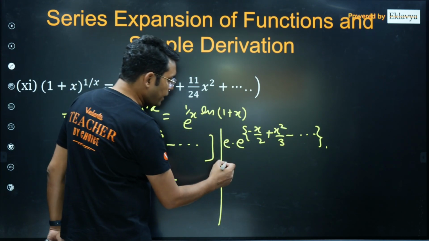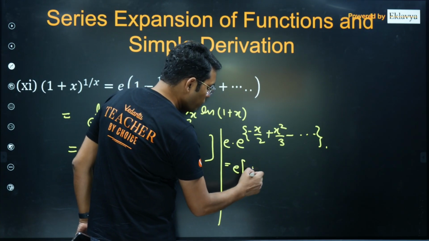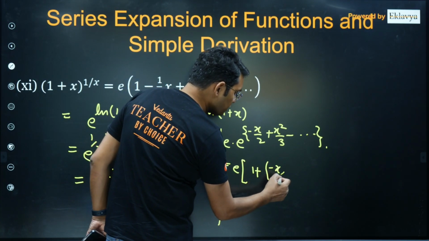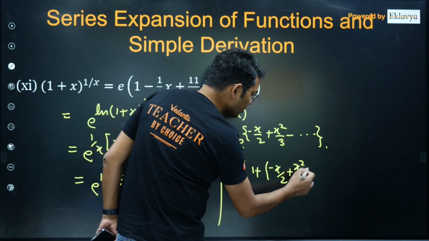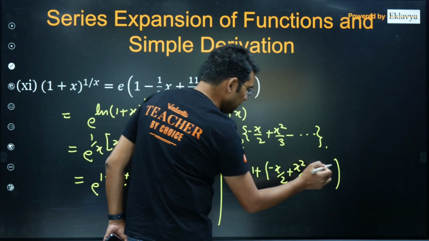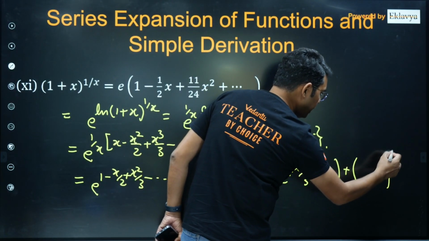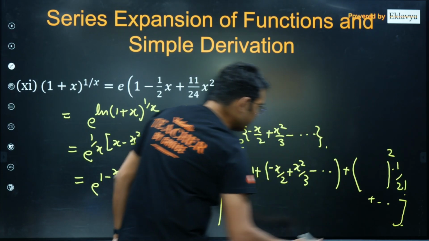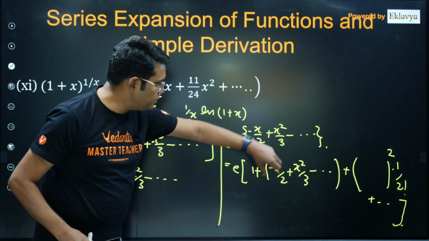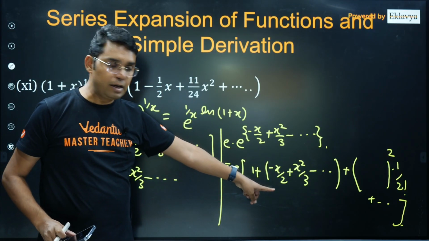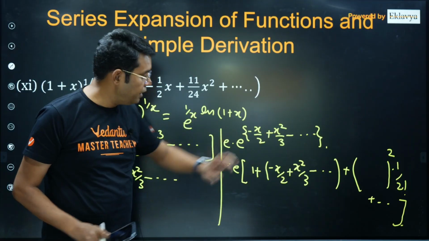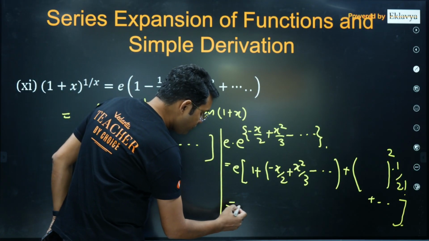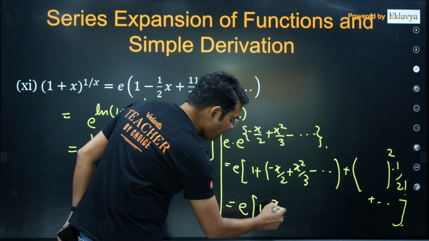So if you expand it, it will become e into 1 plus minus x by 2 plus x square by 3 minus and so on, and then the whole square into 1 upon 2 factorial of the same thing and so on. Now you can see, if you open these brackets, the minus x by 2 term will come from here only, there is no x term there, so it will be e into 1 minus x by 2, and then